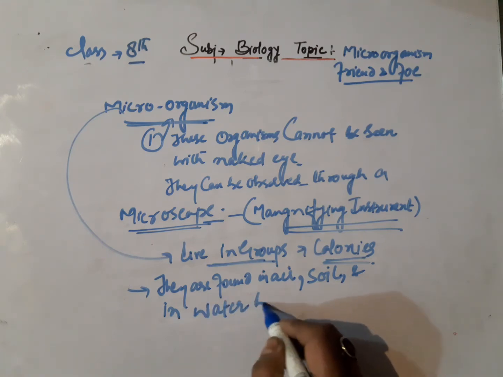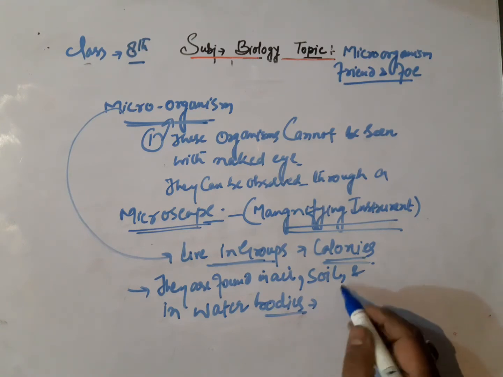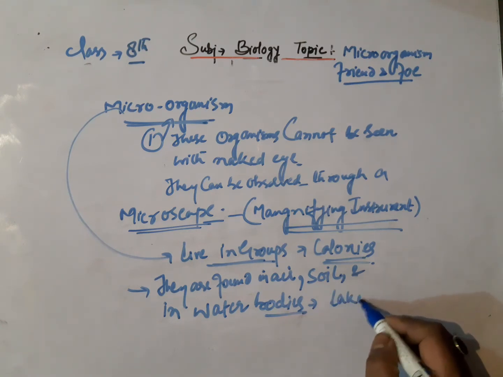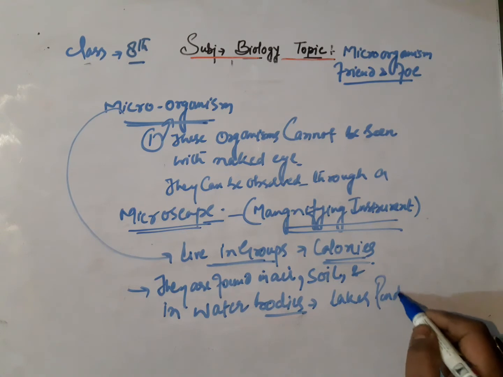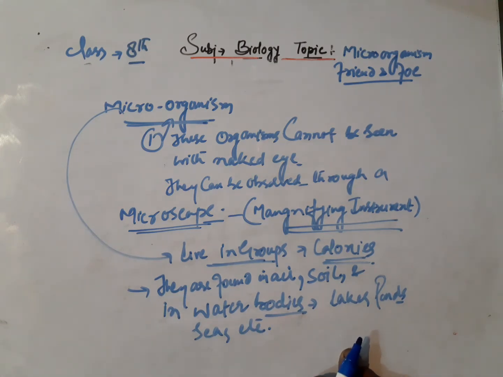And when we say water bodies, it is related to lakes, ponds, seas, etc. So, this is a definition about microorganisms and the ways through which we can see those microorganisms.